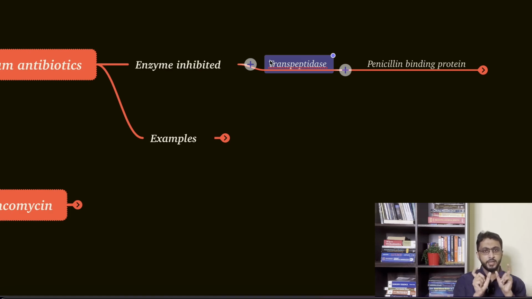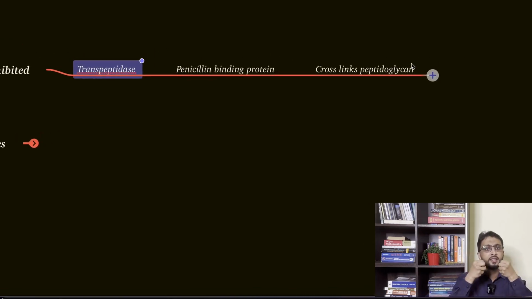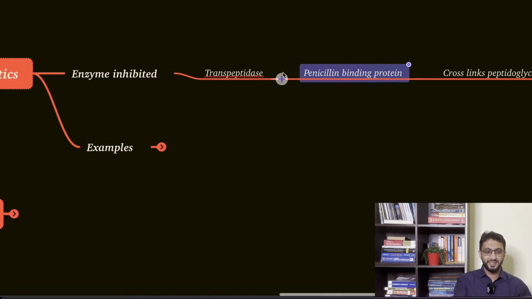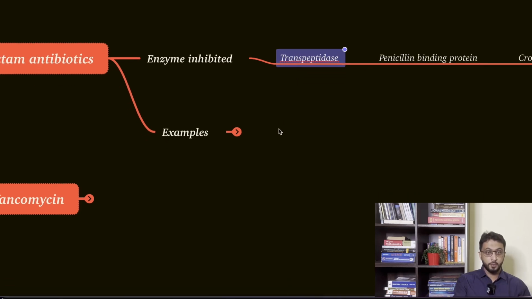Peptidoglycan is the cell wall, and the one which is cross-linking, connecting the peptidoglycan, is transpeptidase. The other name for transpeptidase is penicillin binding protein, because penicillin binds here and inhibits the cell wall synthesis of the bacteria. So transpeptidase, it's a very important question asked.